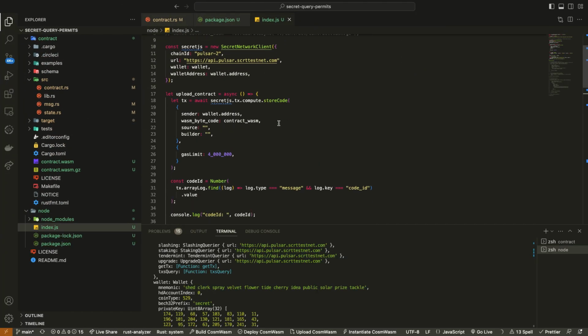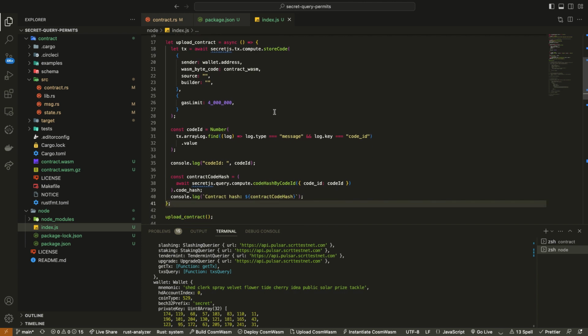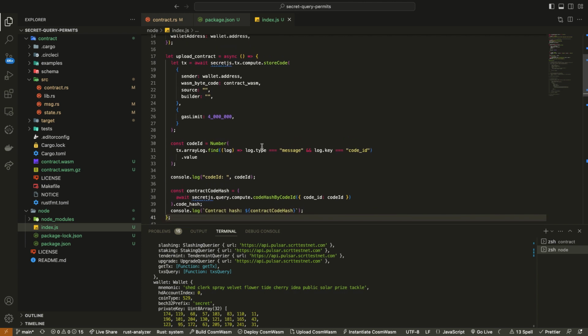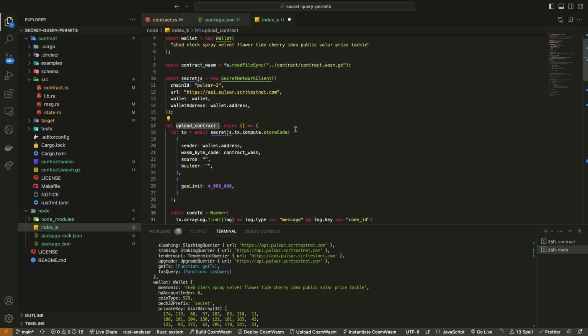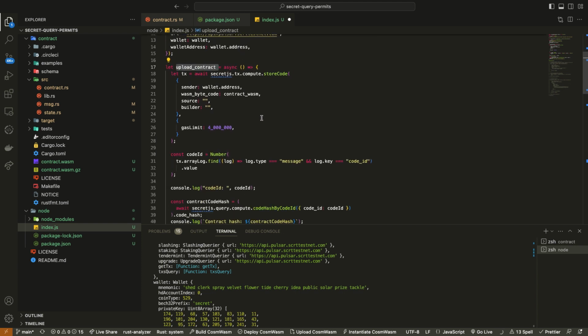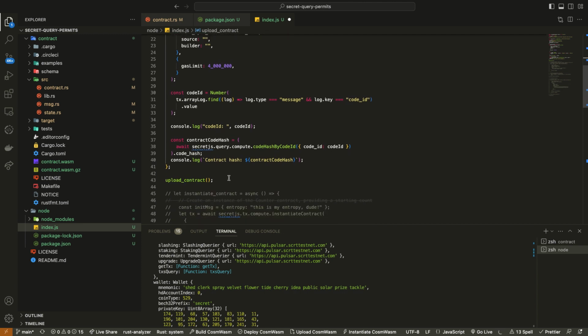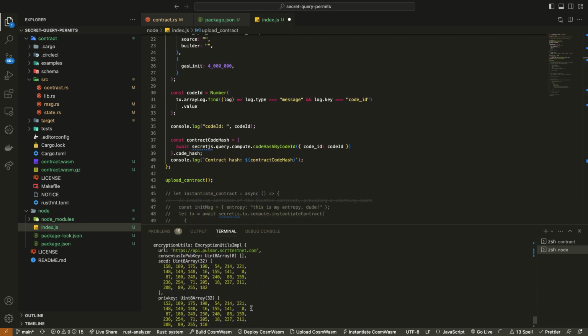All right. So we're going to upload this contract and it's going to return a code ID and a code hash. We have to make sure we're actually accessing the contract. That's what this file is, contract.wasm. So the wasm that we generated over here, contract.wasm.gz, we're just linking to that. And this is what's actually being uploaded to the blockchain, to the testnet, with this upload contract function. So let's call that. Let's see if that's successful.